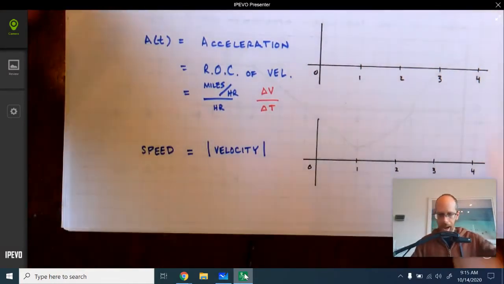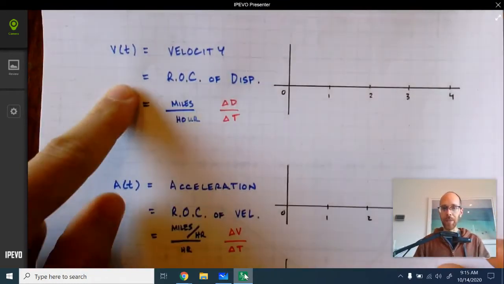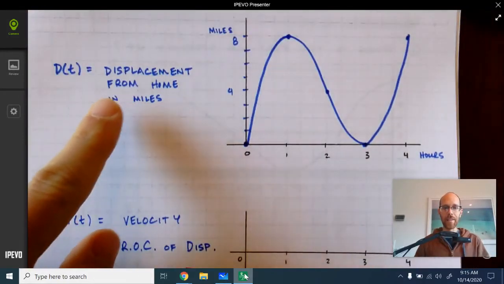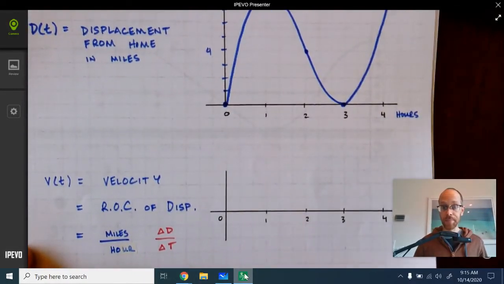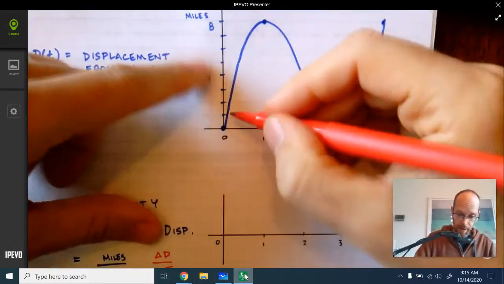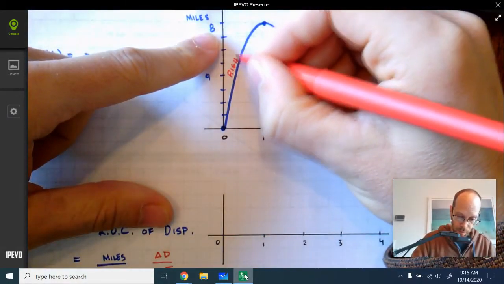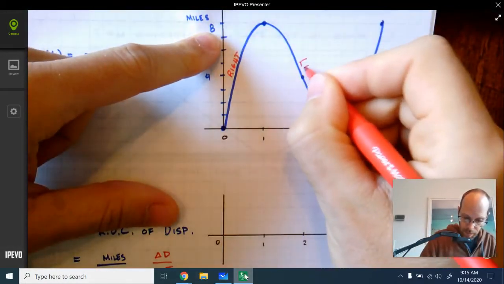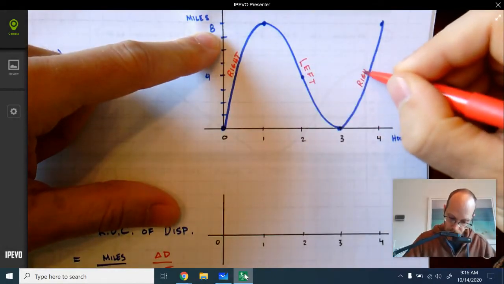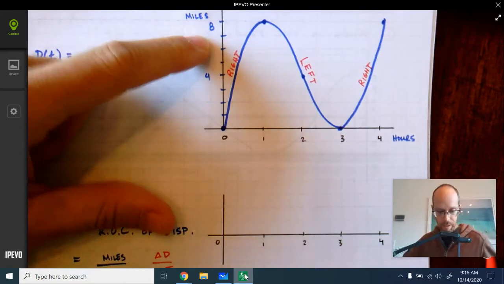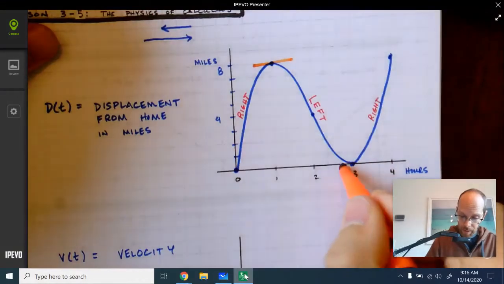So with that in mind, I want you to draw pictures of the speed, the acceleration, and the velocity based on this displacement graph that we have right here. Let's start by doing the velocity together. So what I see here is increasing, decreasing, increasing, which means that he was moving to the right, and then he was moving to the left, and then he was moving to the right again, which means that there were 2 points on here where he was not moving, here at the maximum and here at the minimum.